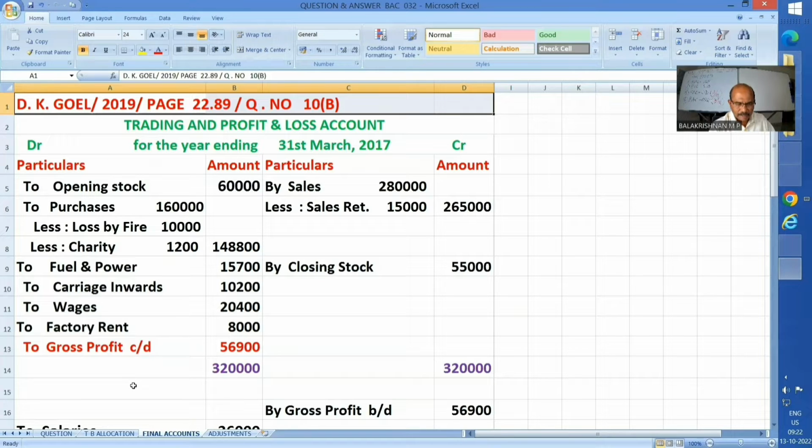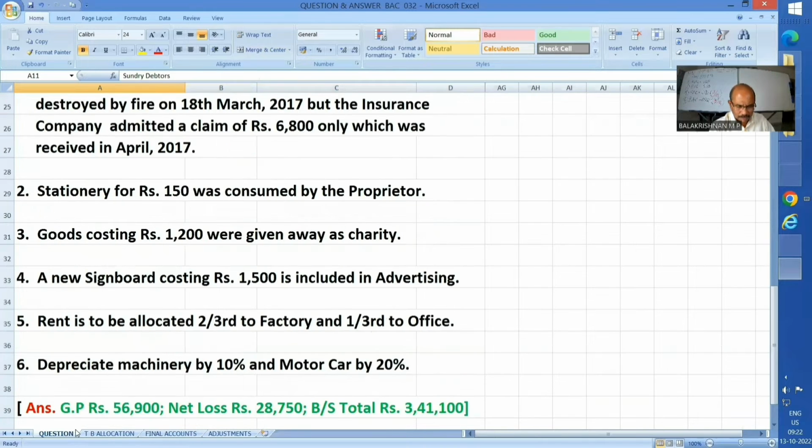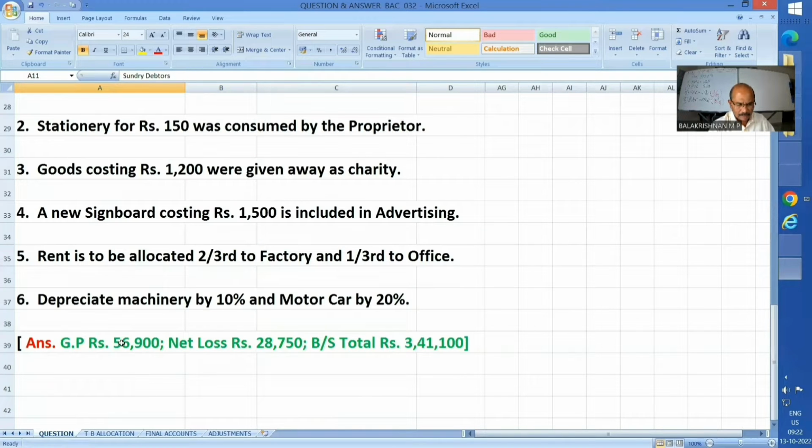They are not given any purchase return in this sum. Then fuel and power, factory expense, we have to show here: carriage inwards, wages, factory rent, everything, you know that. Sales, net of return, closing stock as is given. As such, 56,900 is the gross profit, which of course has been accepted by the auditor also.